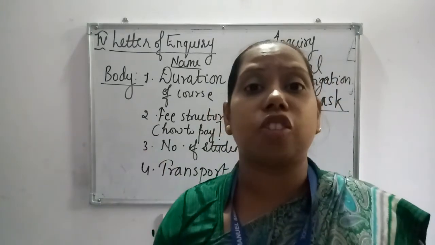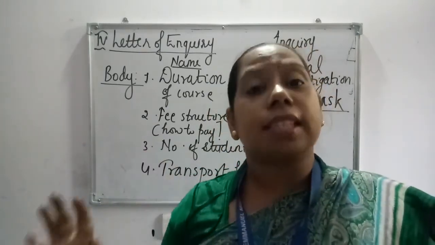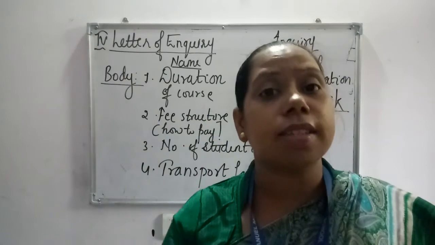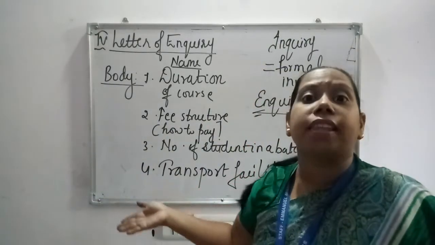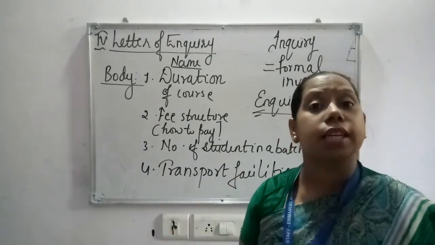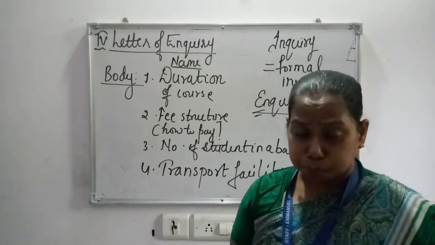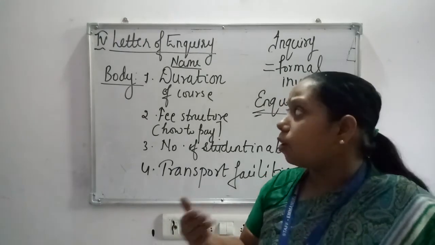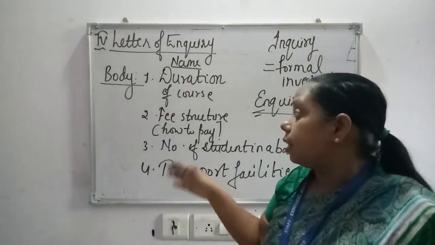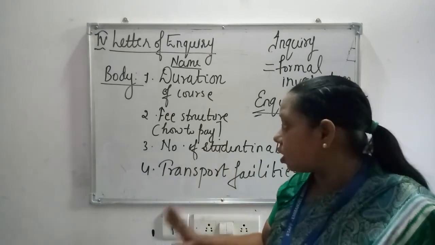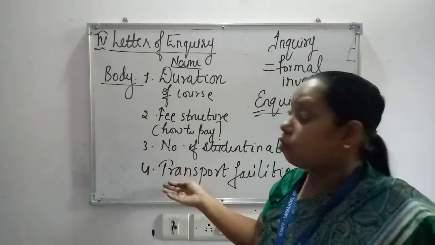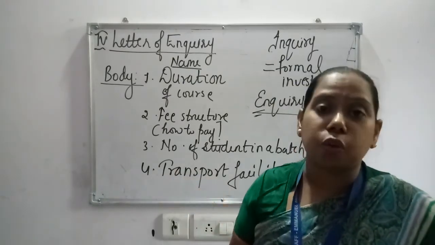So I'm telling you, my dear children, that nothing is confirmed in such types of letters. You have to use your common sense according to the question framed. For example, if you are making an inquiry about a particular course, like engineering, a BCom course or a BBA course, you are writing a letter to that institute. Then you can ask what the duration of the course is, what the fee structure is, how many students will be in the batch, what transport facility your college or institute will be providing to me, and what the charges for it will be.